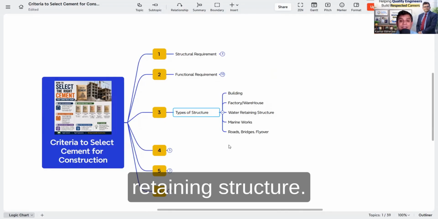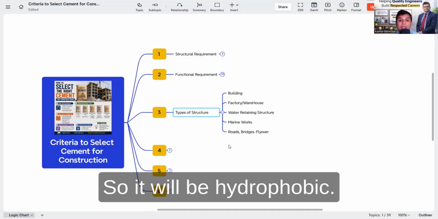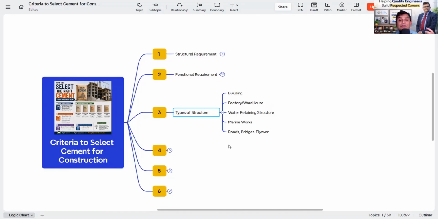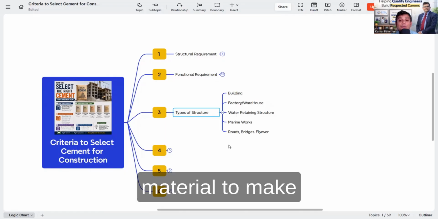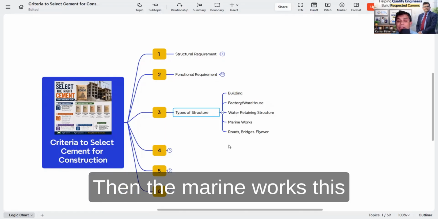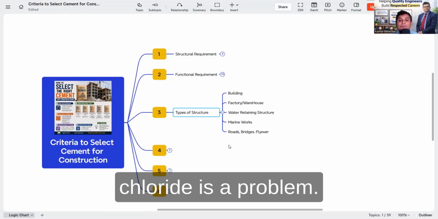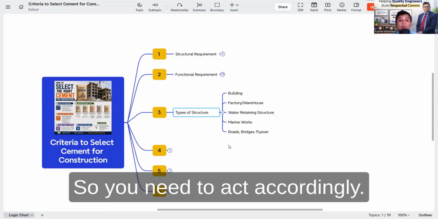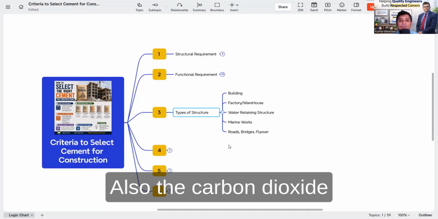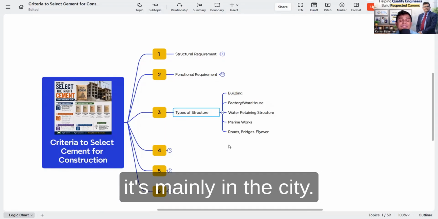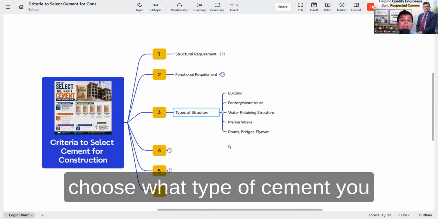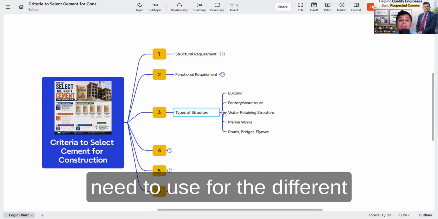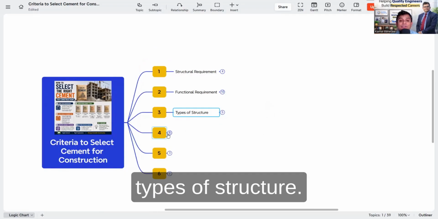And for a water retaining structure, which retains water, it may be hydrophobic cement, or you have to use supplementary cementitious material to make the concrete dense. Then for marine works, there's a chloride problem, so you need to act accordingly. Then for road, bridge, and flyover, carbon dioxide is a problem because it's mainly in the city. So accordingly, you have to choose what type of cement you need to use for the different types of structure.